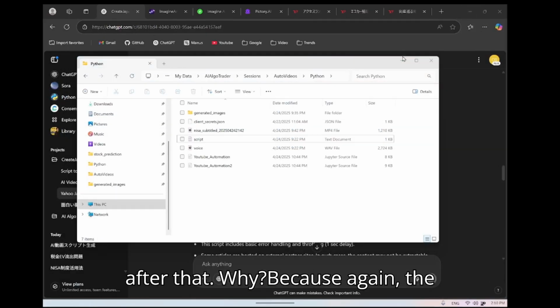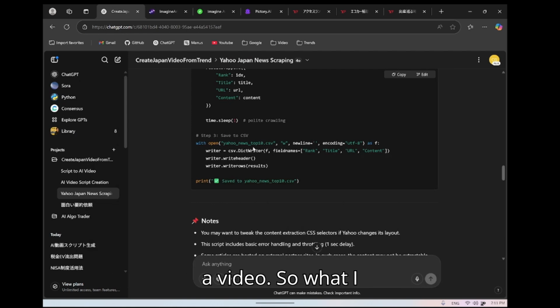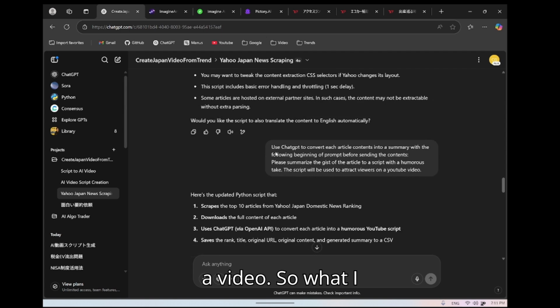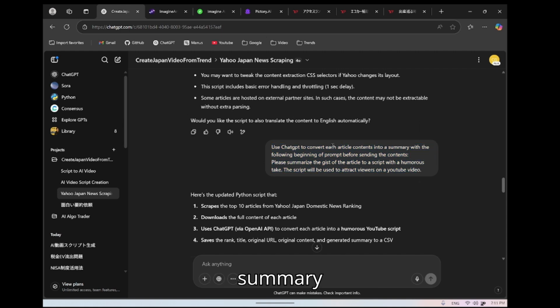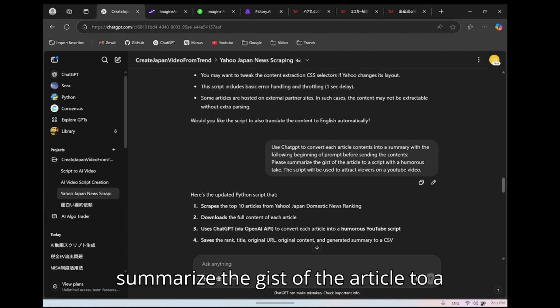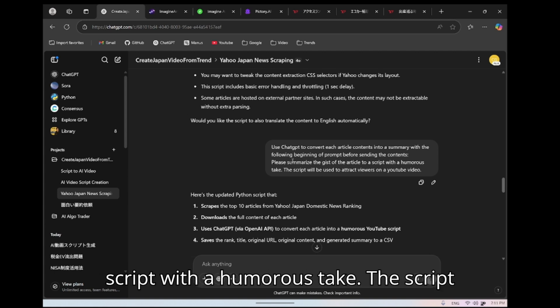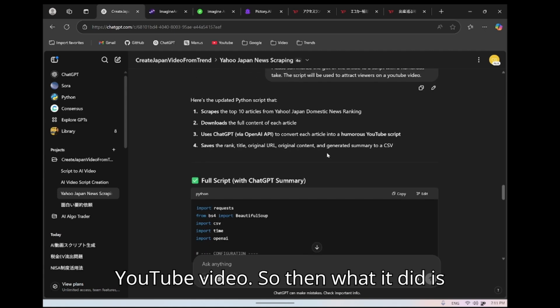Why? Because again, the purpose of this is to be able to generate a video. So what I say is, could you convert each article content into a summary with a prompt that looks like this? Please summarize the gist of the article into a script with a humorous take. The script will be used to attract viewers on the YouTube video.